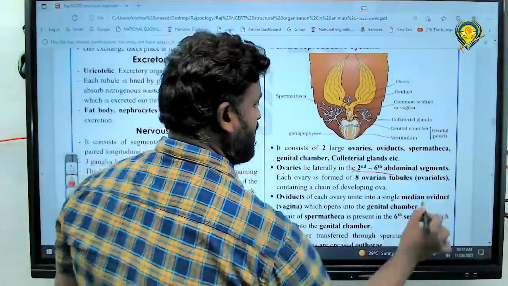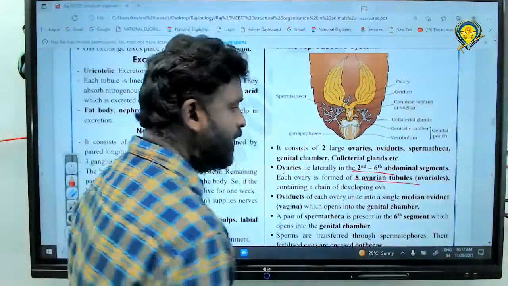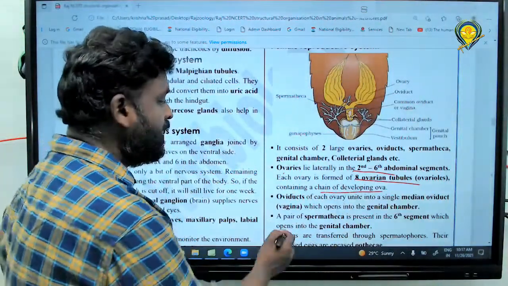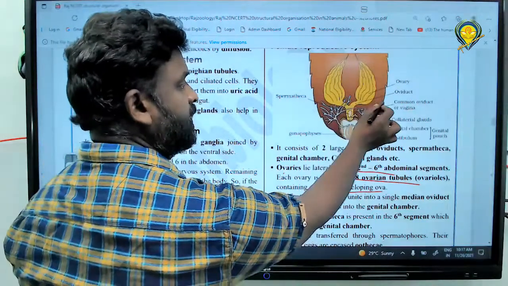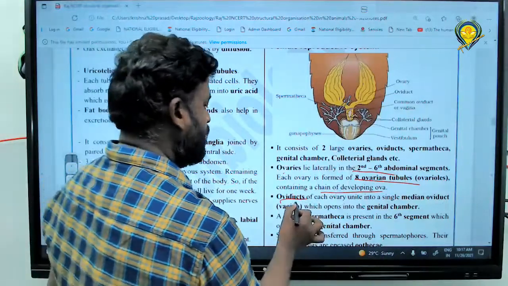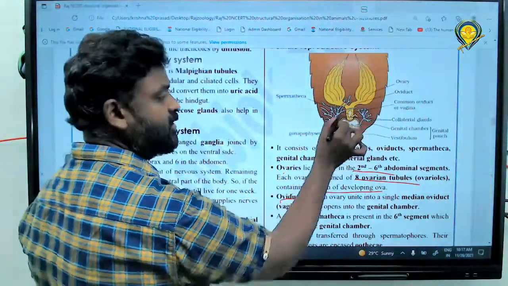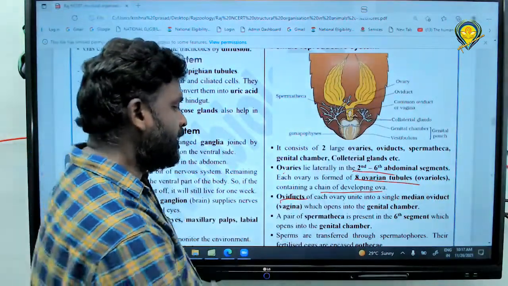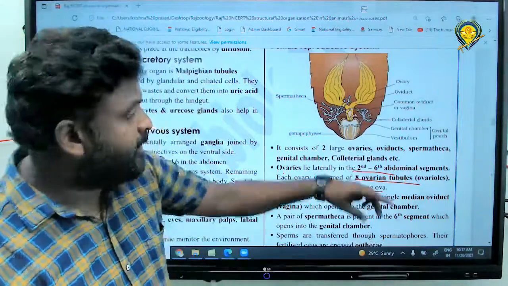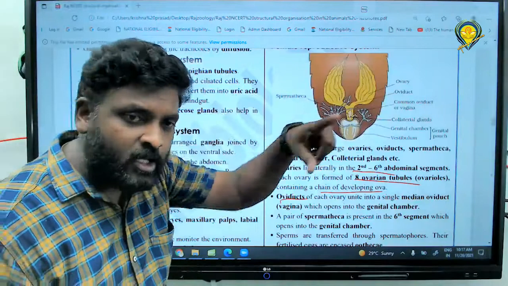ovules. What is the location? Tell me all of you. 2 to 6 example segment, right? Each ovule consists of how many ovules? 8 ovules, right? Containing a chain of developing ova. What is that you know, right? Oviduct, right? Ovum enter into what? Oviduct, right? Oviducts of each ovary unite to a single median oviduct, vagina. Here there is a chance to form a vagina, right? And next one, which opens into the genital chamber. Correct, all of you? Definitely oviduct and vagina finally opening into where? Female genital chamber. Very good.